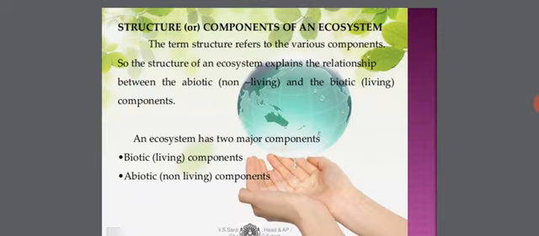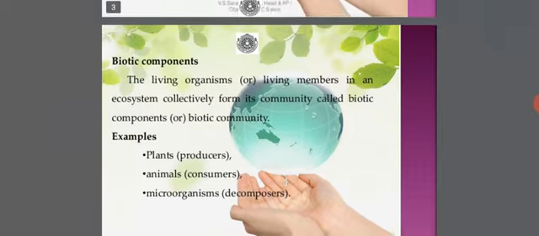Coming to the structure or the components of an ecosystem, the term structure refers to the various components. So, the structure of an ecosystem explains the relationship between the abiotic, that is non-living, and the biotic, that is living components. An ecosystem has two major components, again, biotic components and abiotic components.